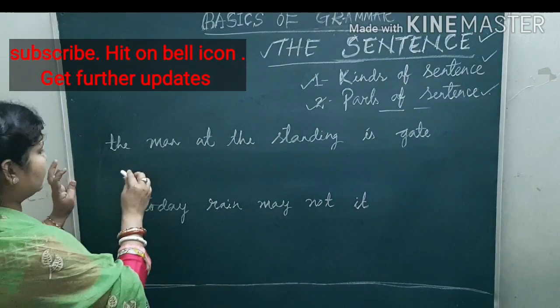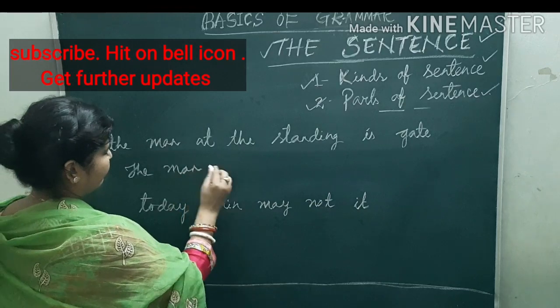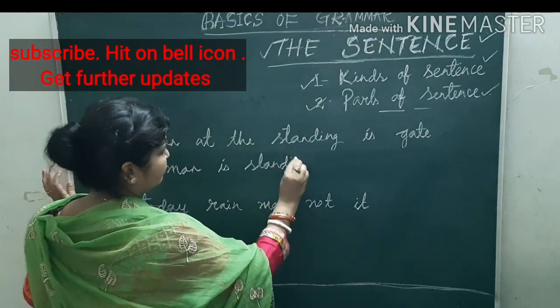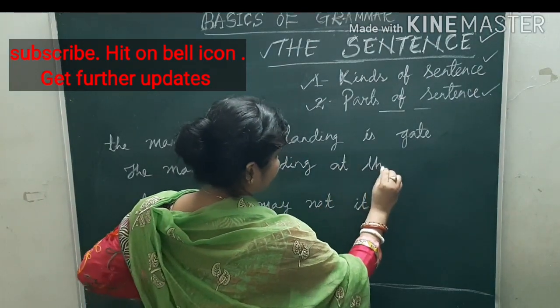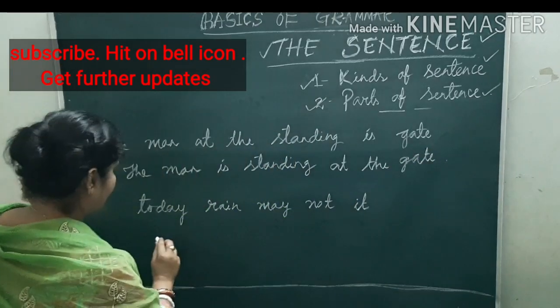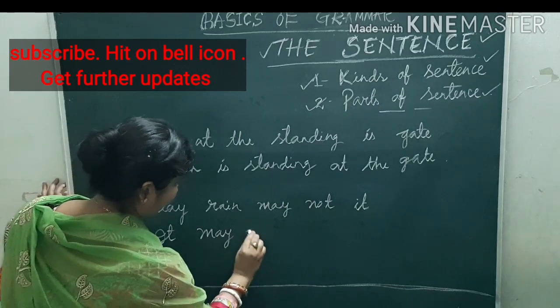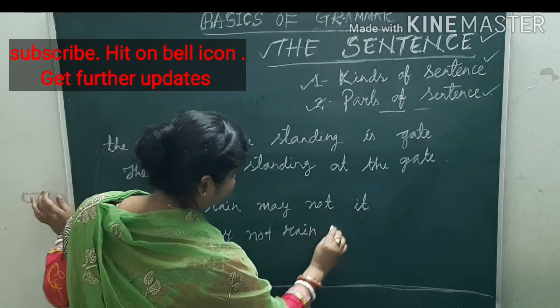So, come. The man is standing at the gate. It may not rain.